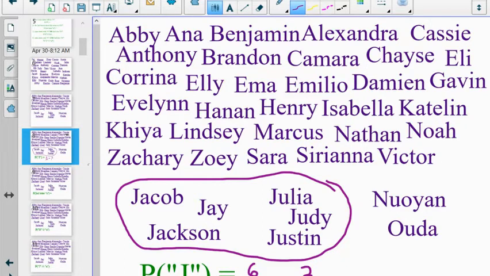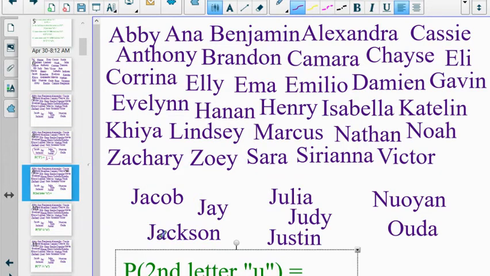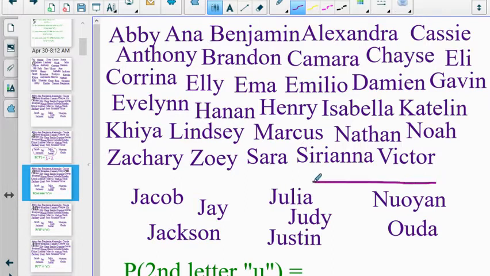So the probability, if a random person is chosen from this class, that their name will start with the letter J is 2/13. The probability that the second letter in someone's name is a U, well, that's these people.